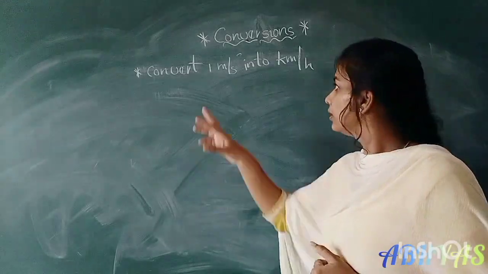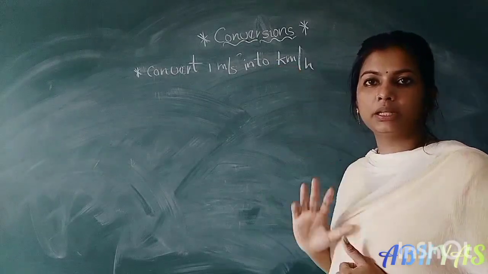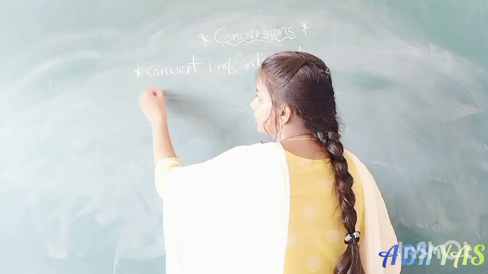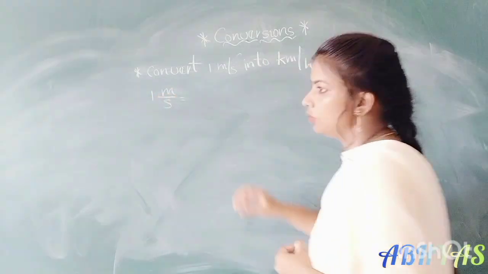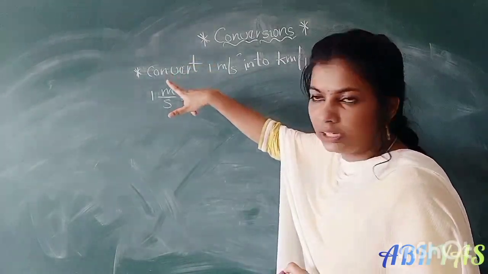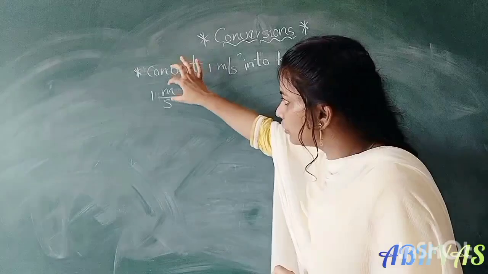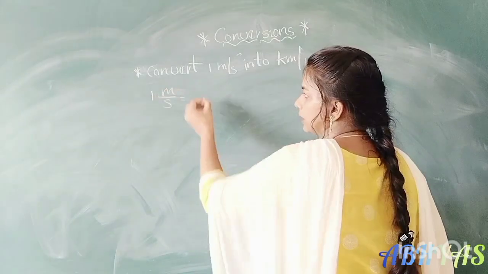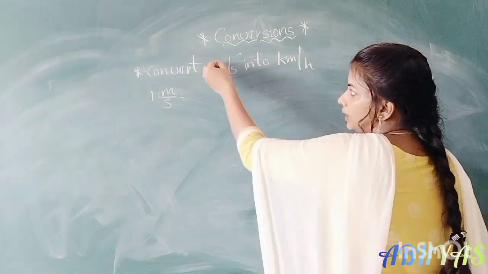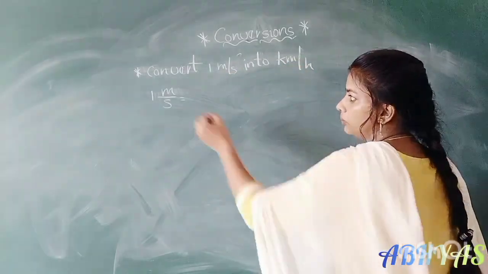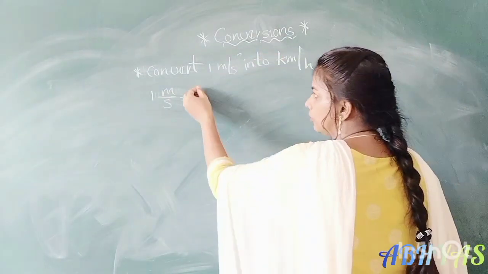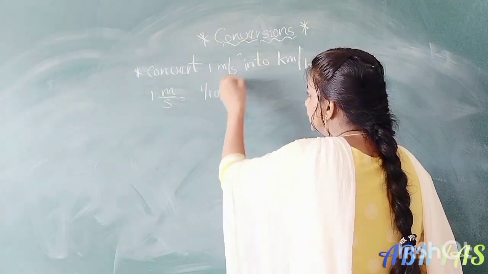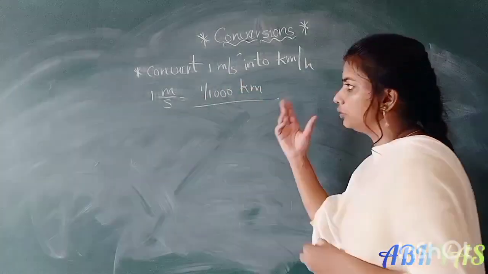Here is another example. Convert 1 meter per second into kilometer per hour. This is a fraction. We have to convert carefully. First we have to take the given unit, 1 meter per second. So for a fraction, numerator and denominator will be there. We have to convert numerator then denominator separately. First we have to take the numerator, meter into kilometer, numerator to numerator and denominator to denominator. Meter we have to convert into kilometer. 1 meter equal to how many kilometers? 1 by 1000 kilometers.